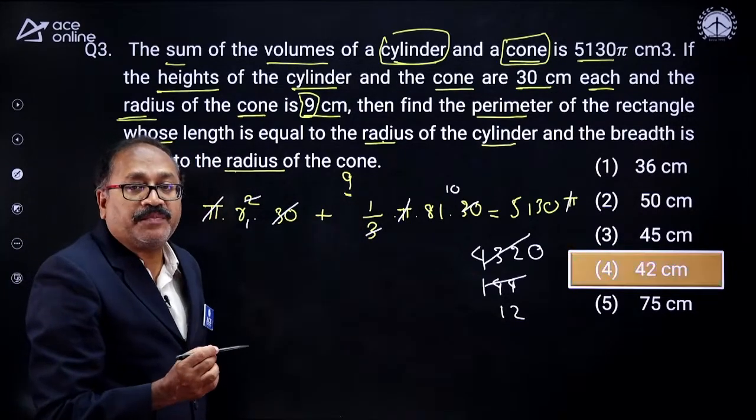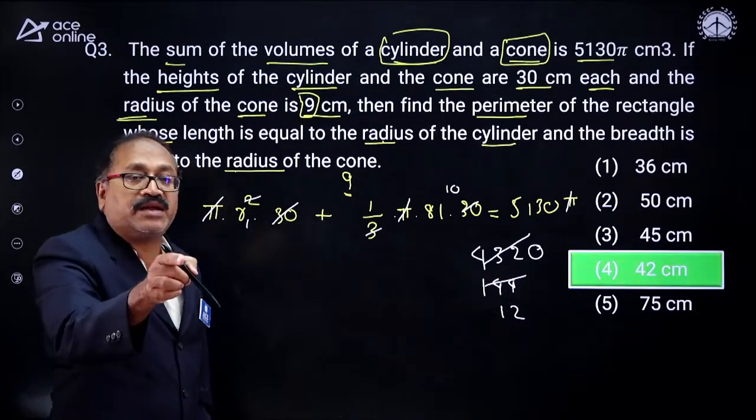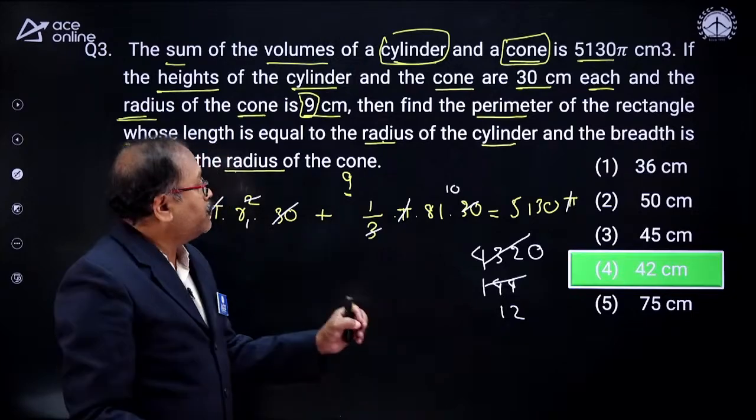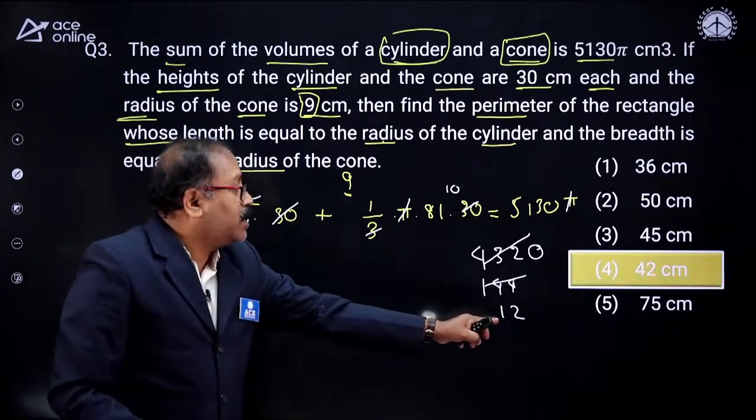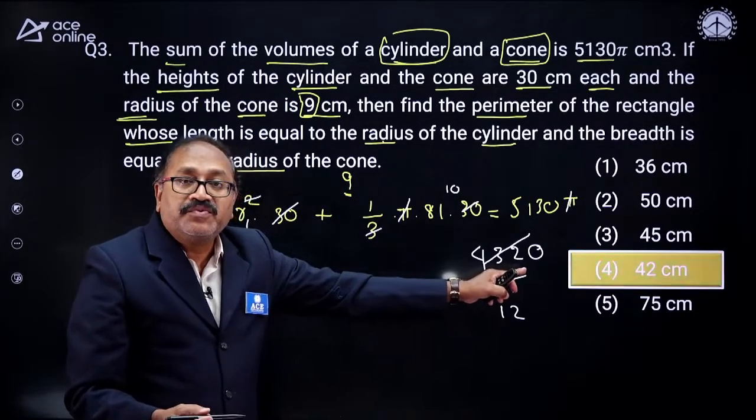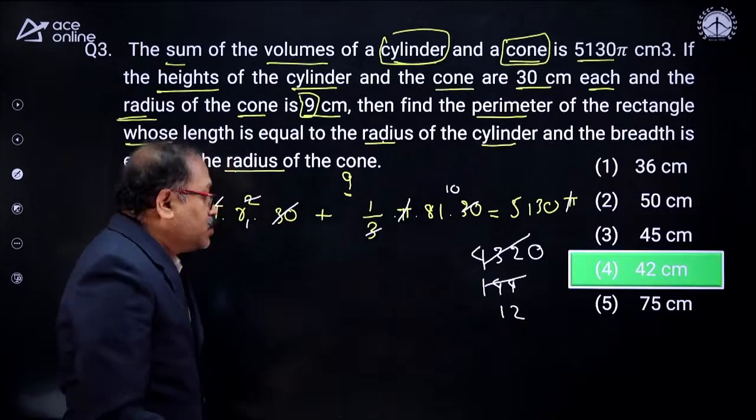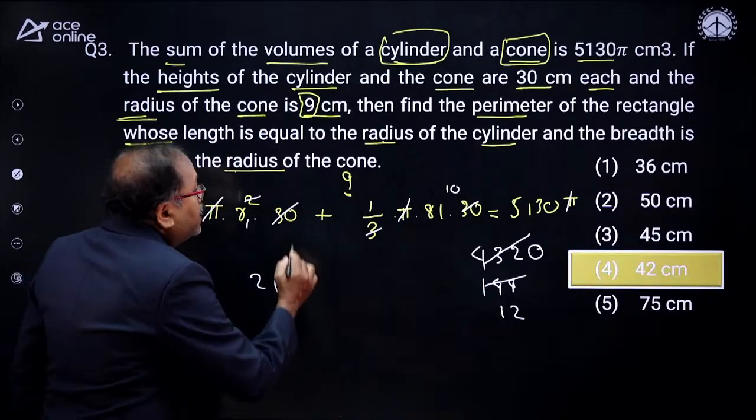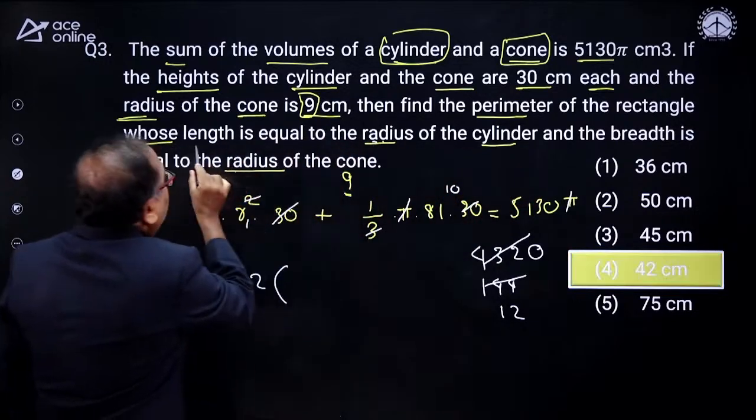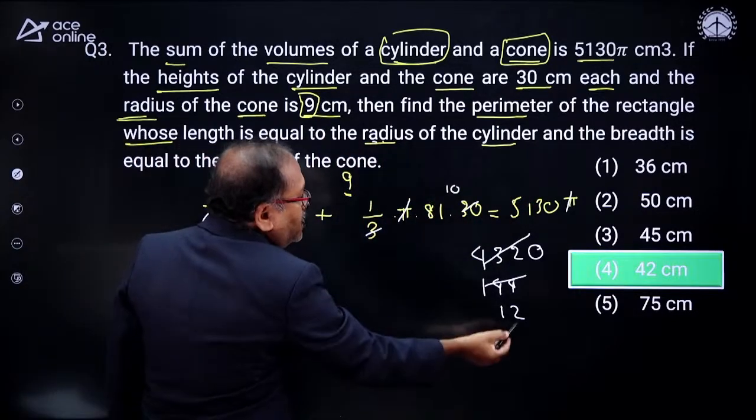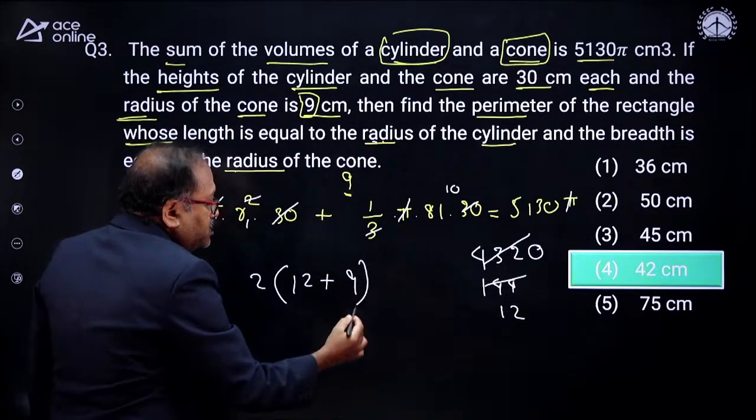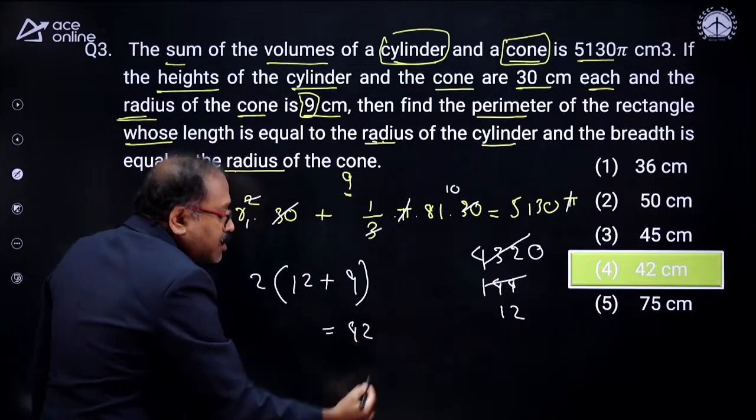You are asked to find out the perimeter, which Ram Kumar has rightly written down, that perimeter is 2 times of L plus B. So where L is 12 and the B is 9, so L plus B, that is 21, and 2 times of 21 is 42. That's over. So I am just writing 2 times of L, the rectangle length equal to radius of the cylinder, which is 12. This is length, plus breadth, which is already known to us. The total is nothing but 42.